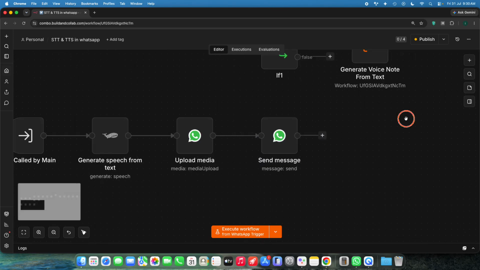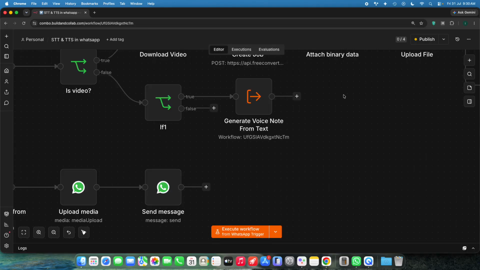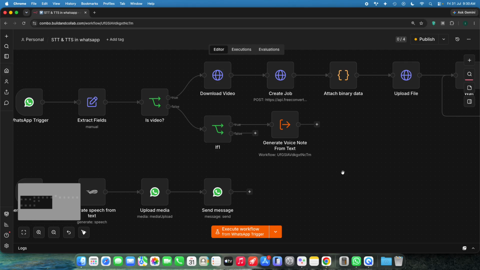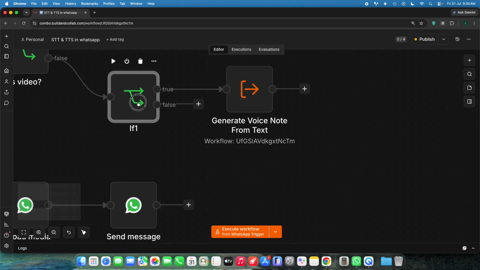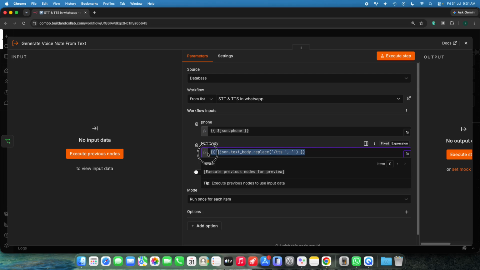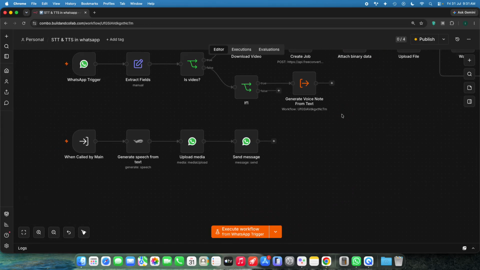Okay, so technically we look for slash TTS in the text messages. Only those particular text messages will be automatically generated as audio. For that reason, we have this second step of verification. At the same time, we completely remove the slash TTS so that it won't appear in the final output audio. So don't worry about it. Only the text which you sent, apart from the TTS part, will be generated for you.